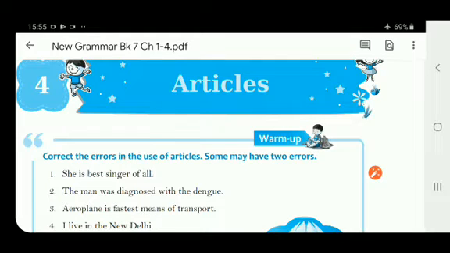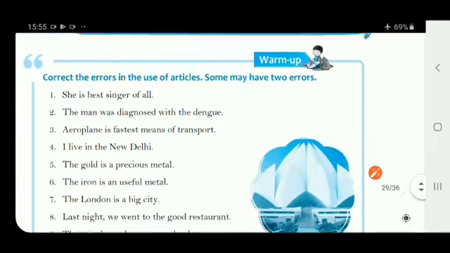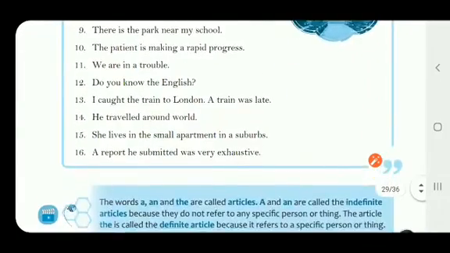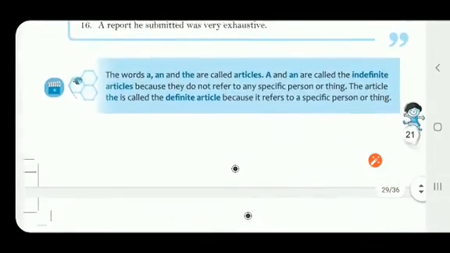So today we are going to start a new chapter, that is chapter 4, articles. A warm-up exercise is also given here, children, that you will do after understanding the articles. First, let me explain the articles to you. When you understand them, then you can do this exercise on your own. So first, let's discuss the articles.